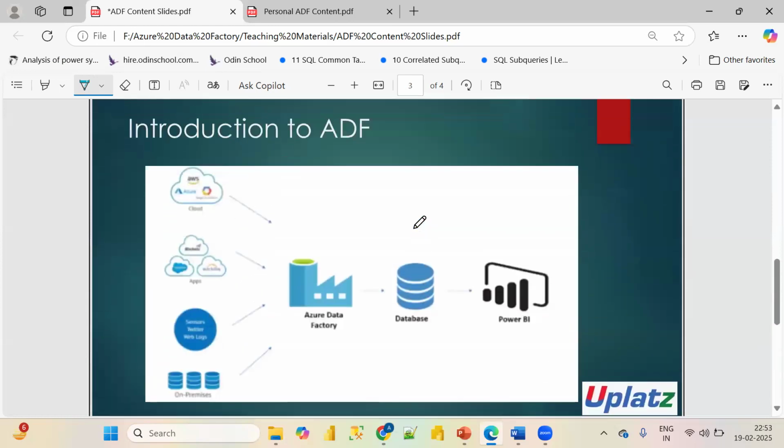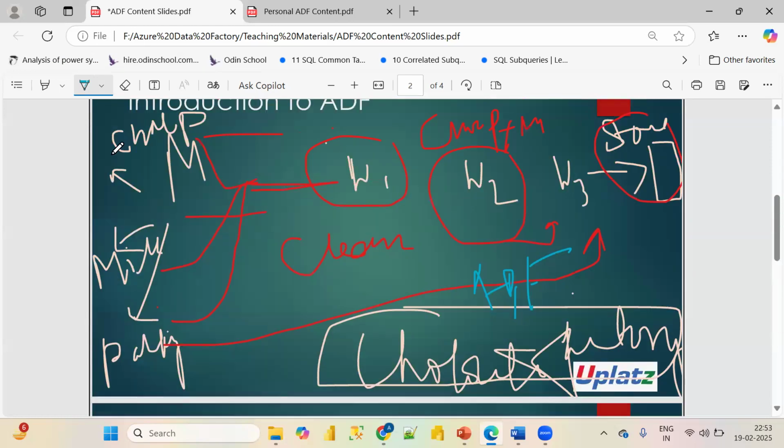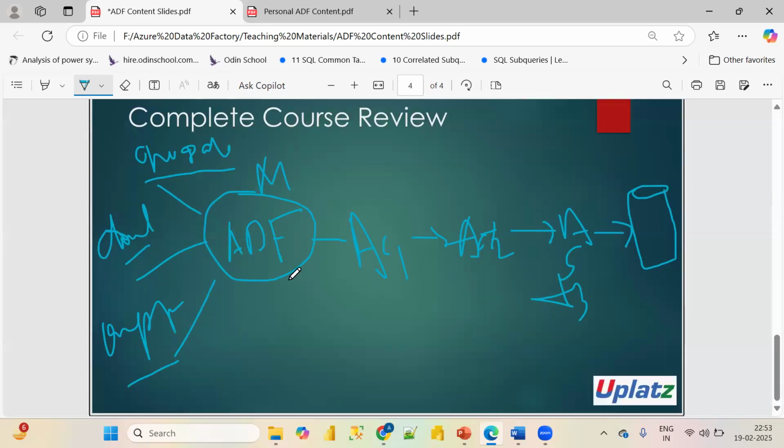Similarly, we have our manager who was getting resources from three places, and with the help of the workers he was manufacturing the chocolates, and then transferring them to stores. So here the same thing is happening. We have ADF, Azure Data Factory, and we are getting the data from three resources: one is on premise, another is cloud based, and another is operational. Now it has planned three activities, like we have three workers. These three activities will be very different according to the requirement.